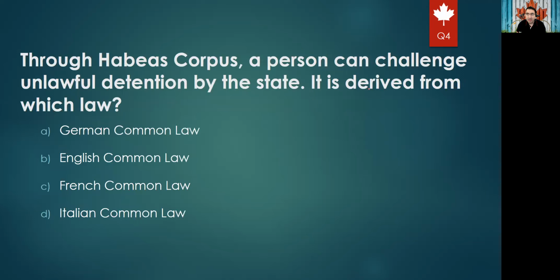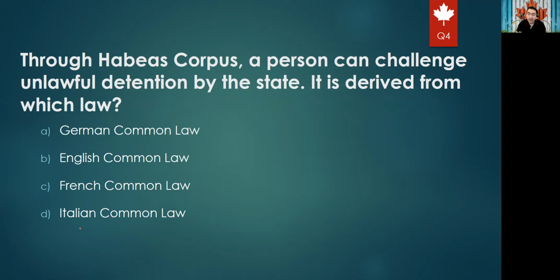Okay. The next question will be: through habeas corpus, a person can challenge unlawful detention by the state. This is derived from which law? This is coming, as we said, because all the rights and responsibilities are coming from the English common law. Then Canada has added some more rights for Canadians, but the fundamental rights come from the English common law. And here the options would be German common law, English common law, French common law, Italian common law.